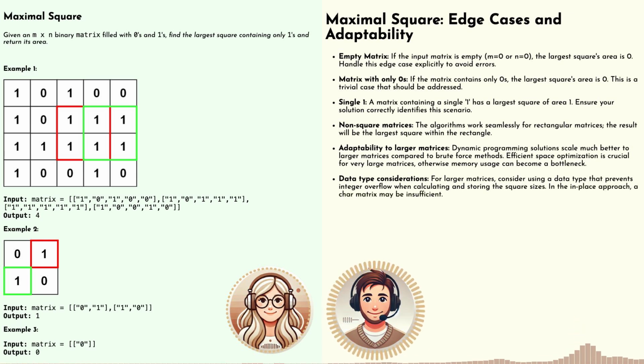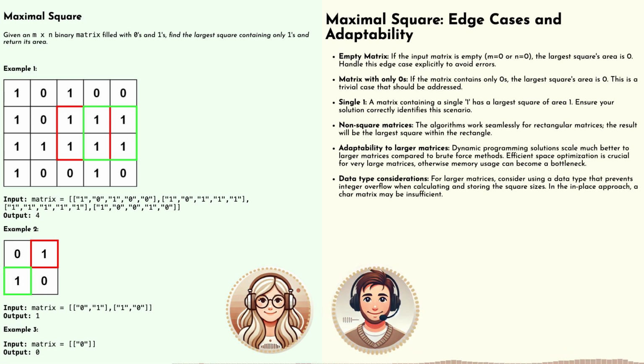So let's start with the most obvious one. What happens if our input matrix is empty? What if it has no rows or no columns? Right. Our code needs to be able to handle that gracefully and not crash trying to access elements that don't exist. Exactly. We need a check right at the beginning to handle this. If the matrix is empty, we simply return 0 as the largest square size.